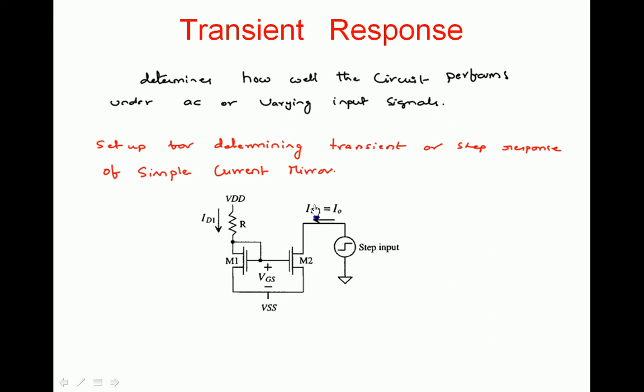So I0 is proportional to VGS, and VGS is affected by VDS, which is influenced by the step input. Now if you want to calculate how much change you get in the output current for a step response, first you calculate the change in VGS for the step response, and after knowing the VGS change, you calculate the I0 change separately.